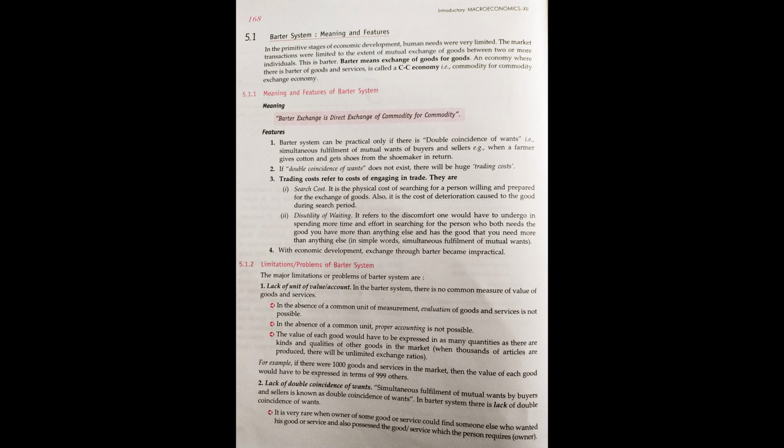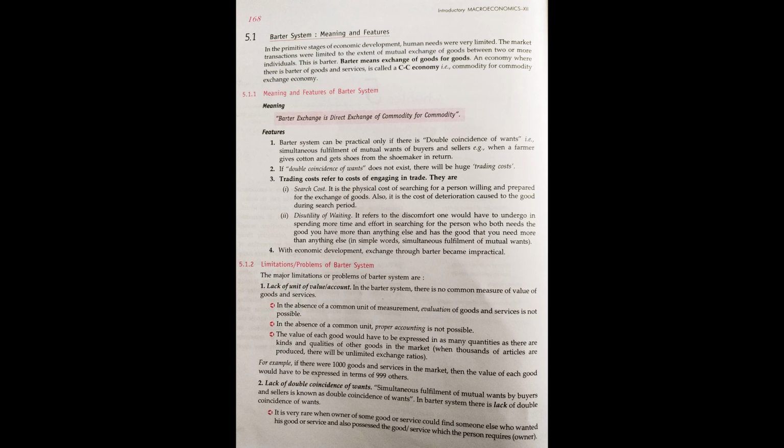Double coincidence of wants. Double means both persons should have the commodity which they want to exchange. I gave the example of 1 kg of rice and 1 liter of cooking oil. Suppose I want 1 kg of rice instead of 1 liter of cooking oil, and I'm not getting such a person who really wants oil.